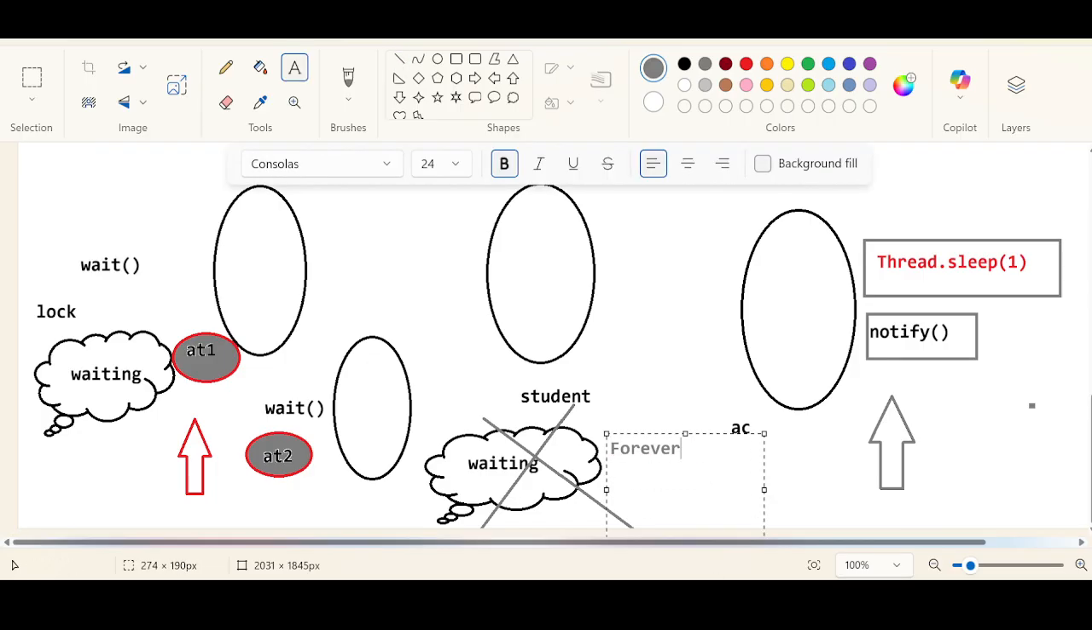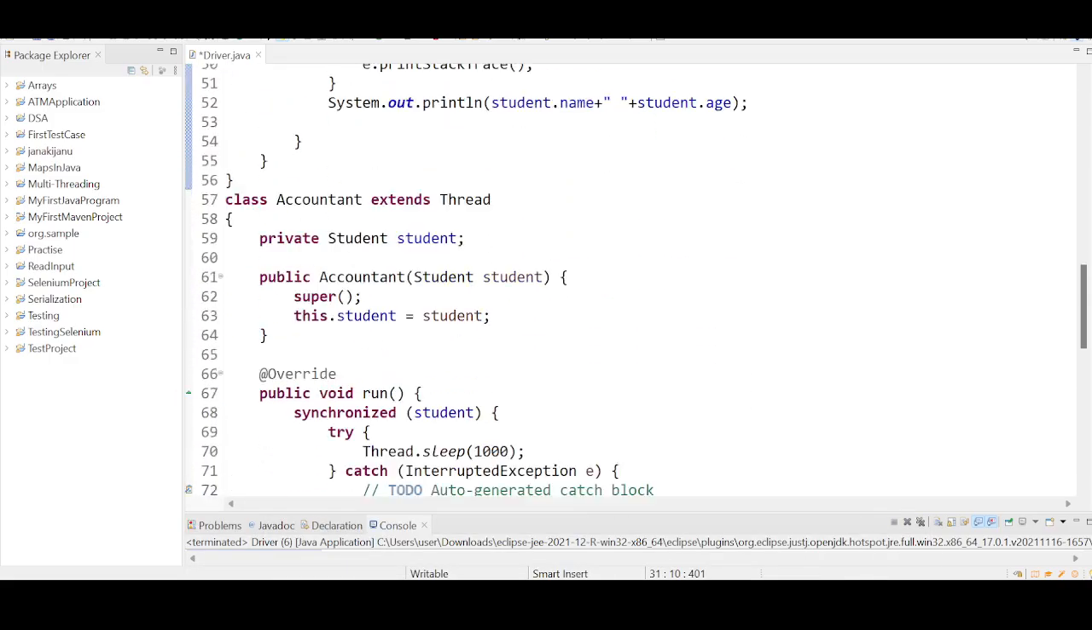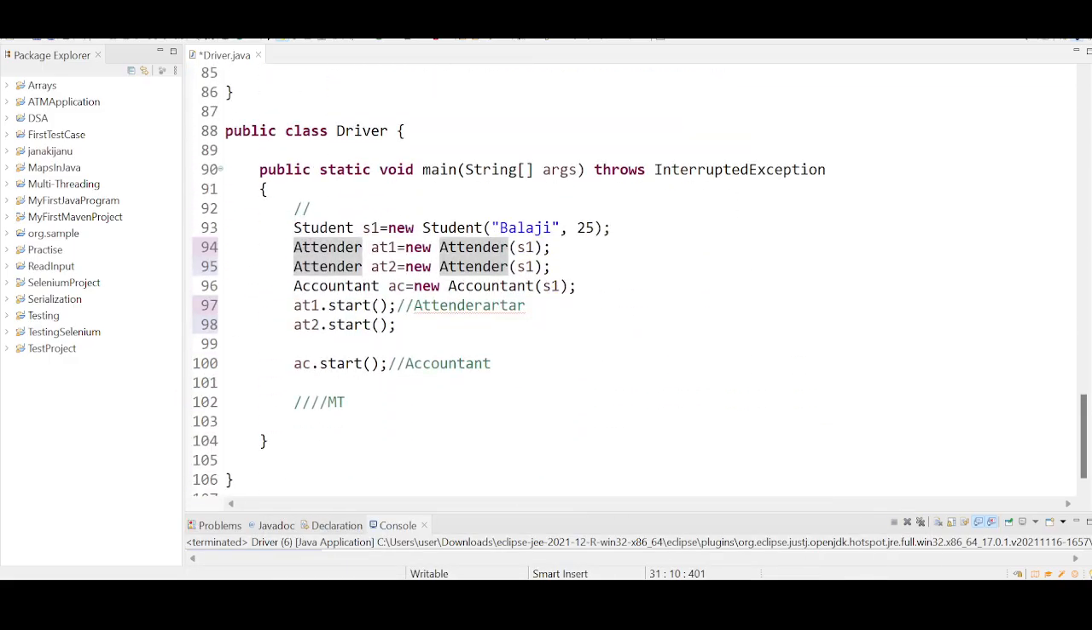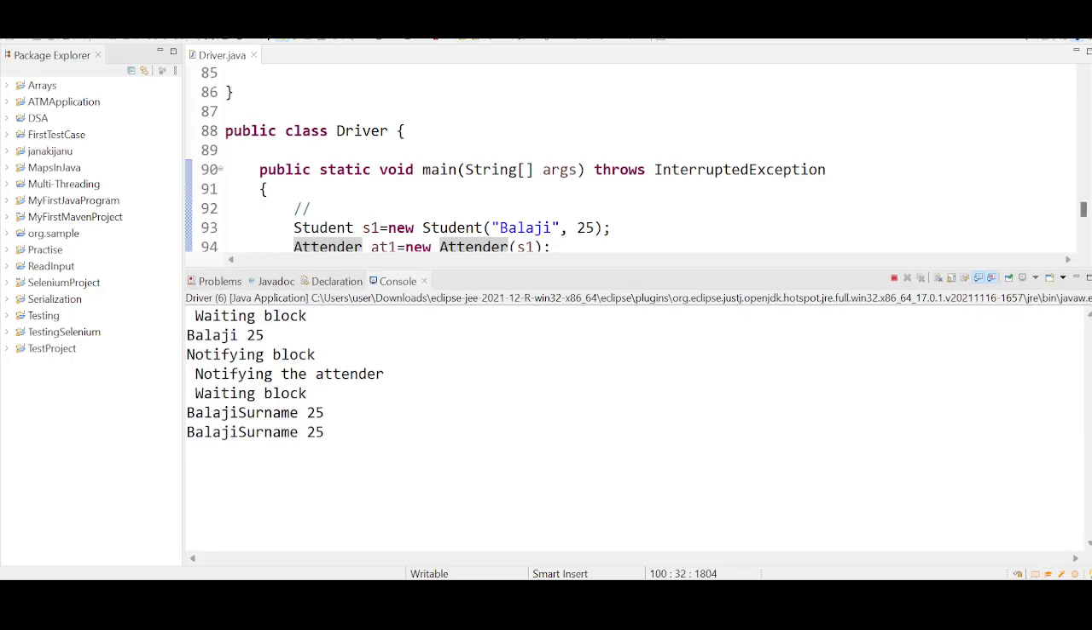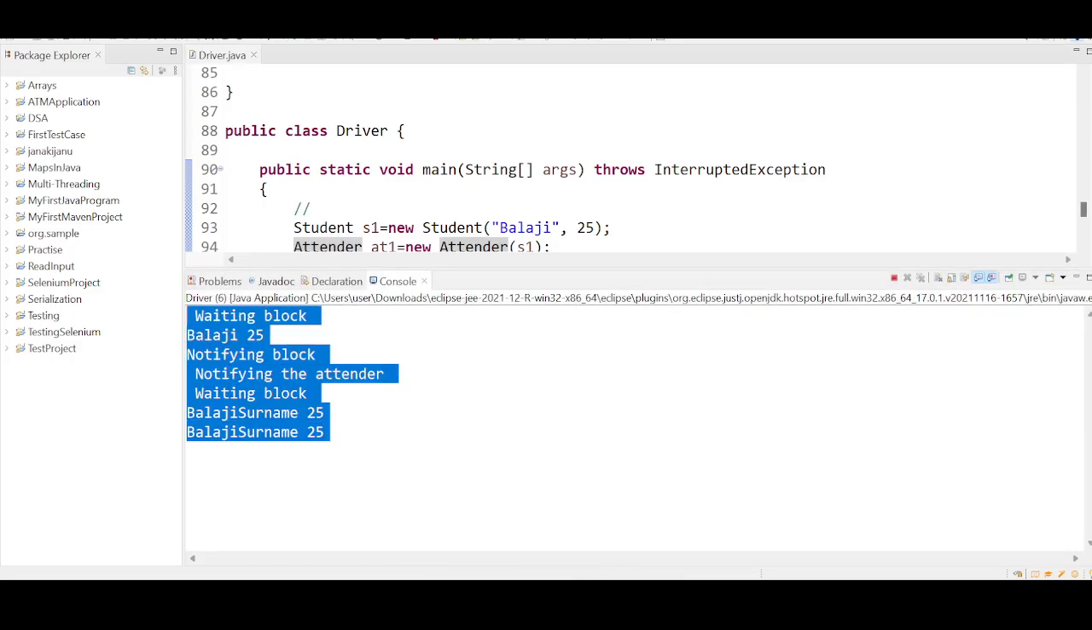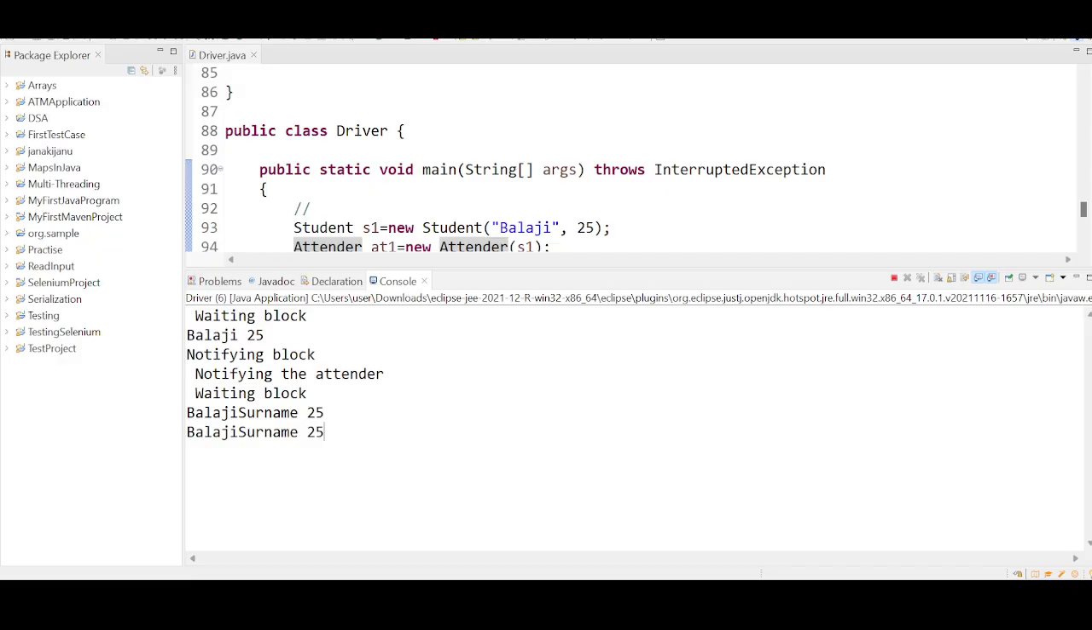Okay, let me show this. Understanding this is very difficult. Let me run this code. Now you see the output. Some output you are seeing here. Are you able to see the highlighted terminate button here? Which means our code is still running. One of the threads is still waiting forever.